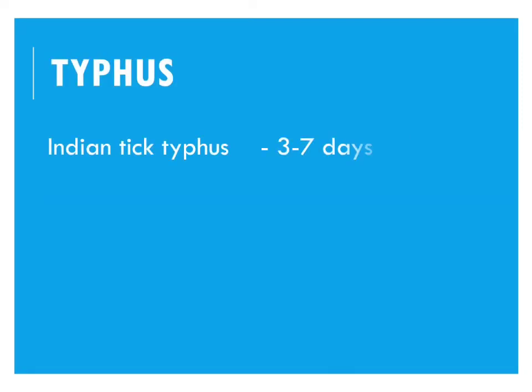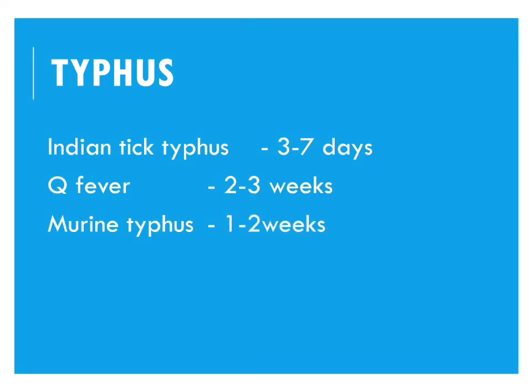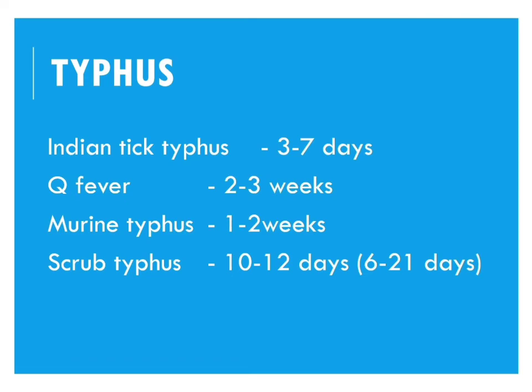Typhus. Indian tick typhus, 3 to 7 days. Q fever, 2 to 3 weeks. Murine typhus, 1 to 2 weeks. Scrub typhus, 10 to 12 days. 6 to 21 days.